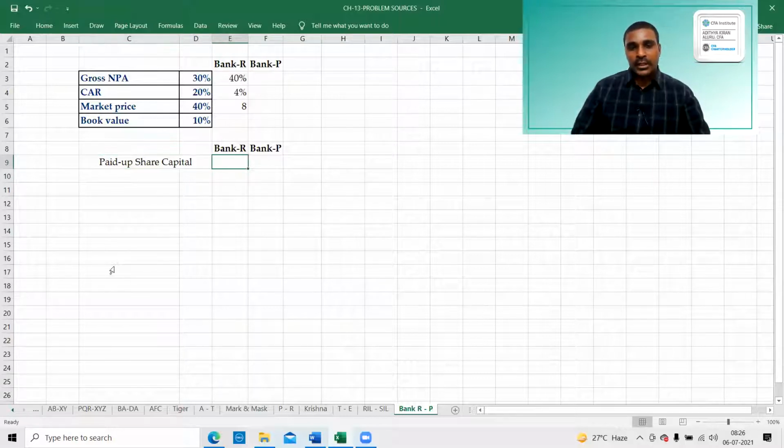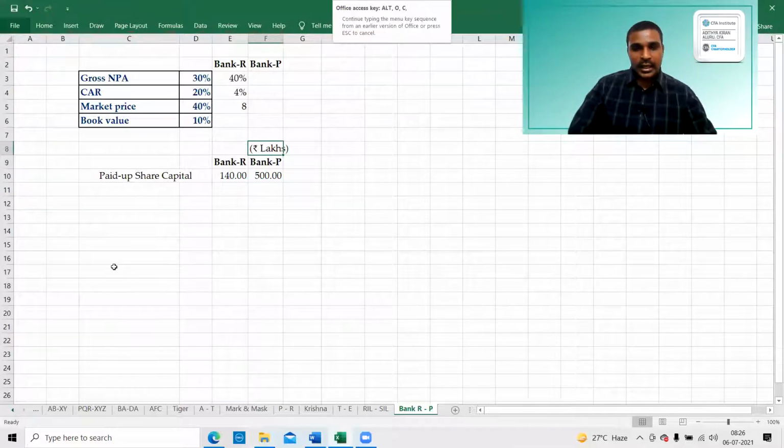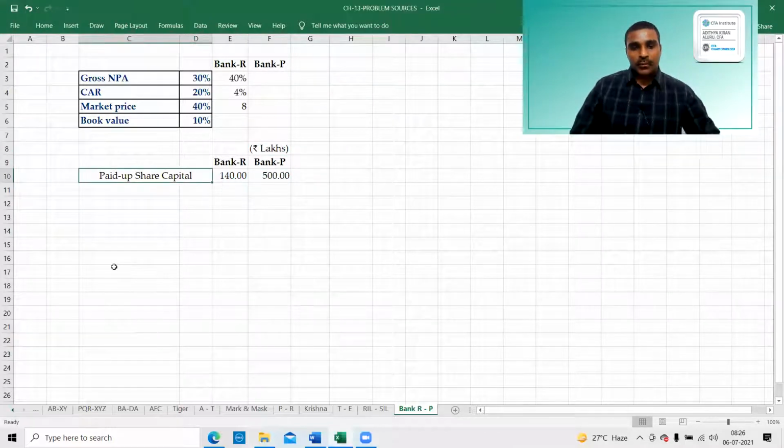How much is the paid up share capital? This is 140 and this is 500, rupees in lakhs. We should be clear about the presentation: what we are calculating is rupees in lakhs.